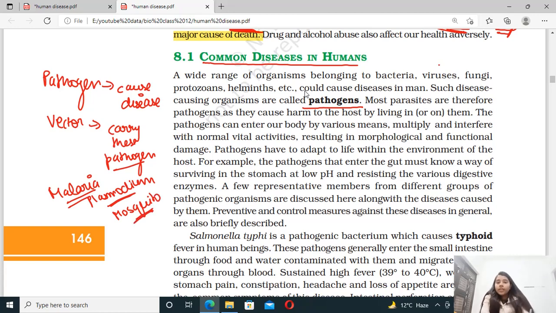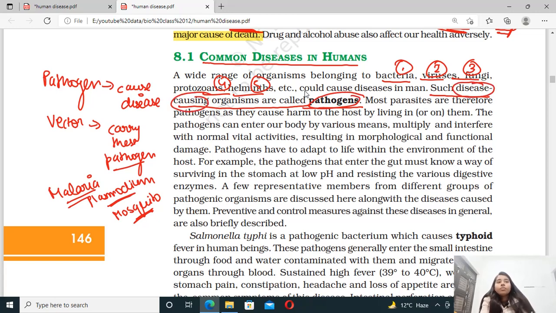Alright. In the NCERT, there is basically an explanation about the pathogens which are responsible for causing disease. The very first is bacteria. Second is virus. Third is fungi, protozoans, and helminths. So a wide range of organisms belonging to bacteria, viruses, fungi, protozoans, helminths, etc., could cause diseases in humans. Such disease-causing organisms are called pathogens. What do we call them? Pathogens. They are responsible for causing the disease.